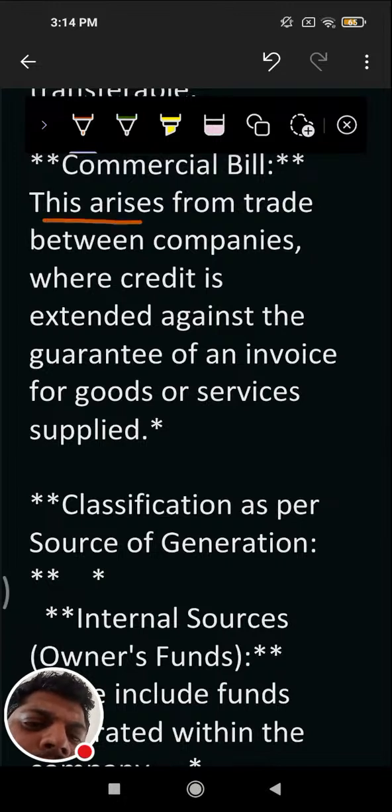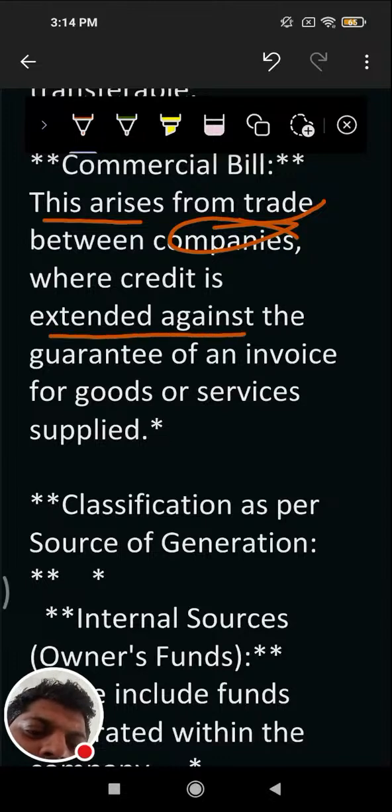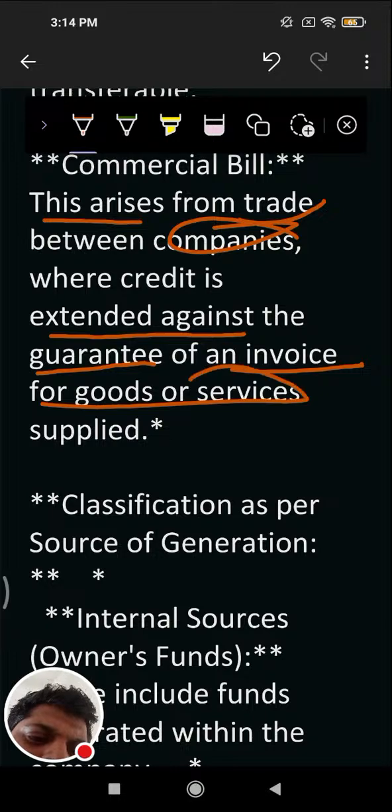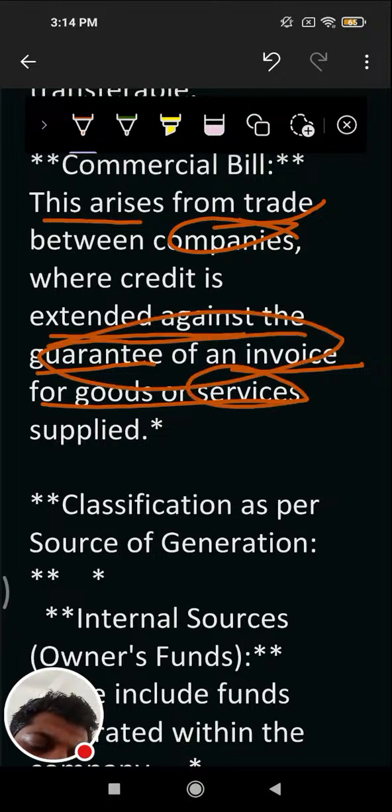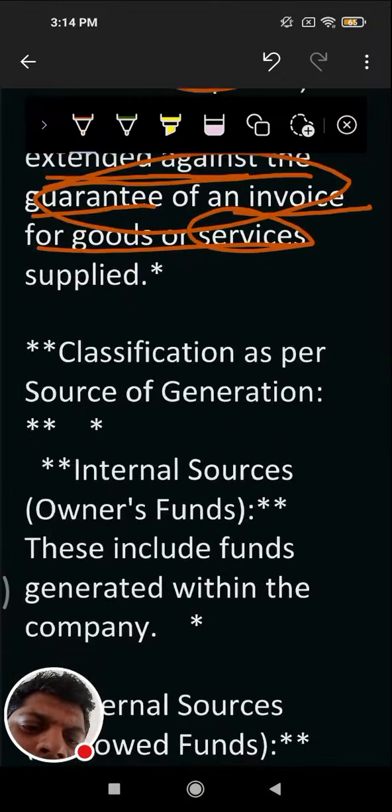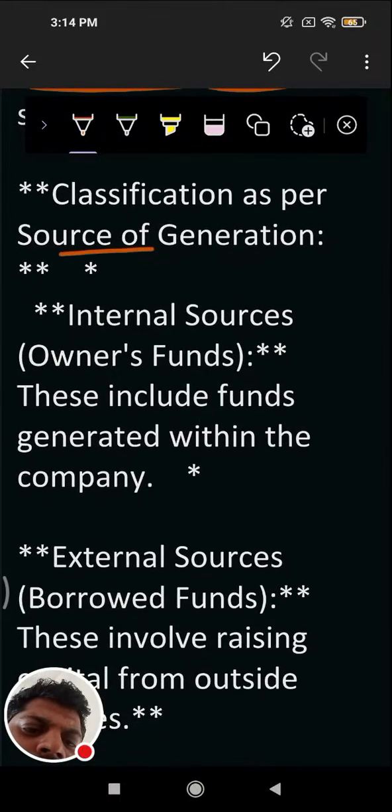This arises from the trade between companies where credit is extended against the guarantees of invoice for goods and service. Guarantee of invoice for the good or service supply.